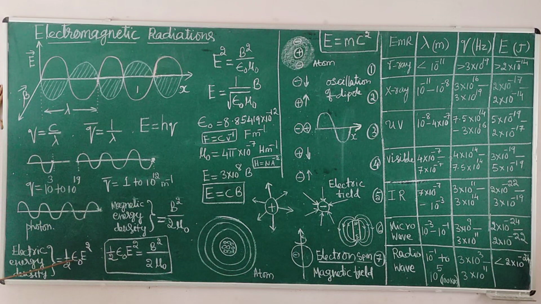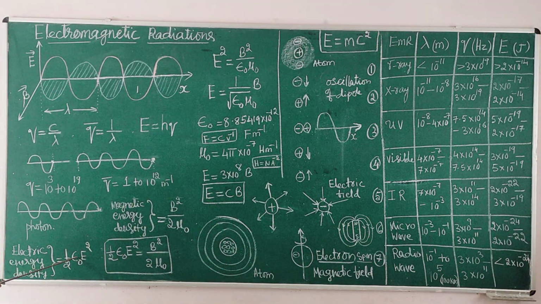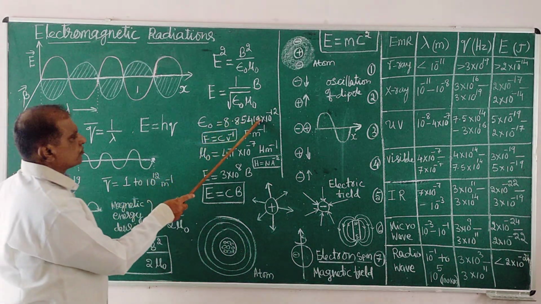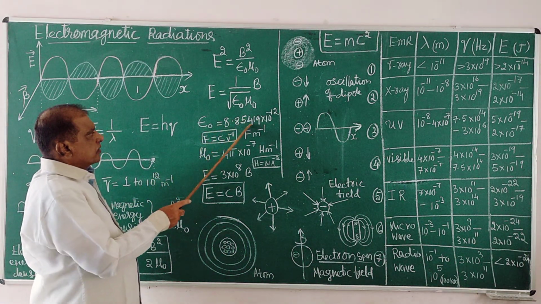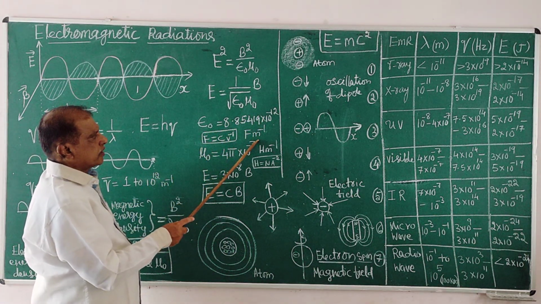Epsilon naught is the permittivity of the vacuum, free space. Permittivity means the space which allows the passage of the electric field, favoring the passage. This value is found by experiment as 8.85 × 10⁻¹² farad per meter.